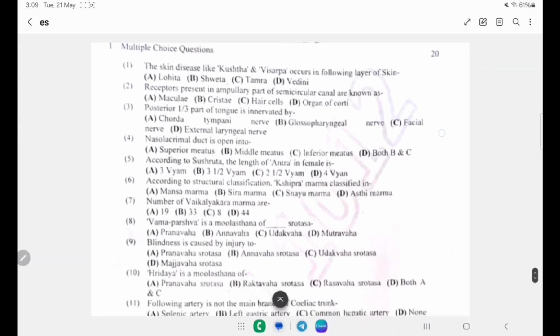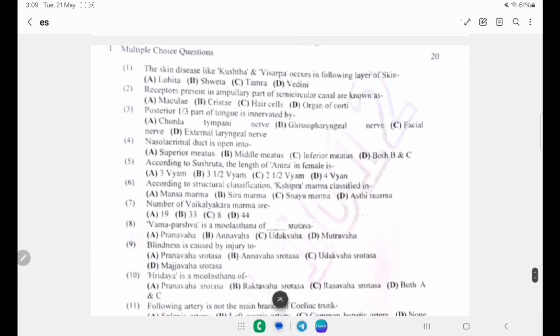Next question is, the skin diseases like Kushta and Visarpa occur in the layers Lohita, Sveta, Tamra and Vedani. In Tamra we see that there is Kilasa. Visarpa and Kushta particularly occur in the Vedani, that is the 5th layer.